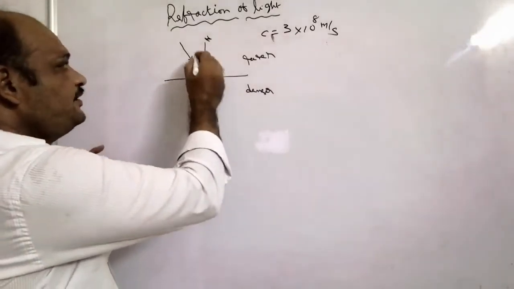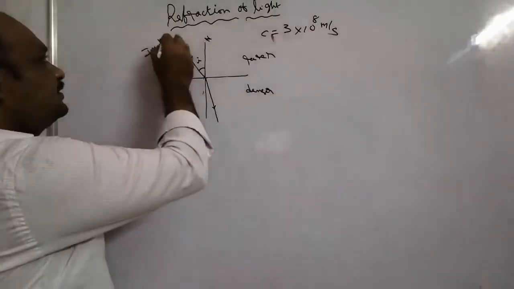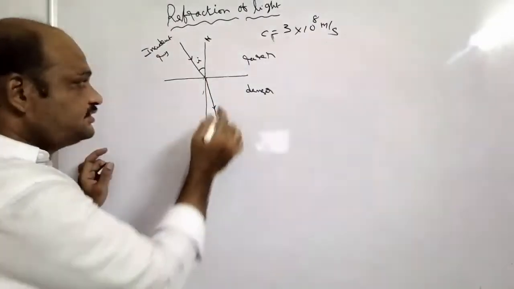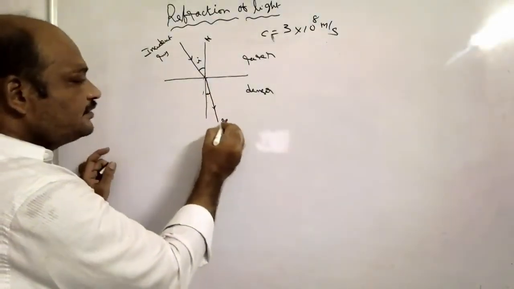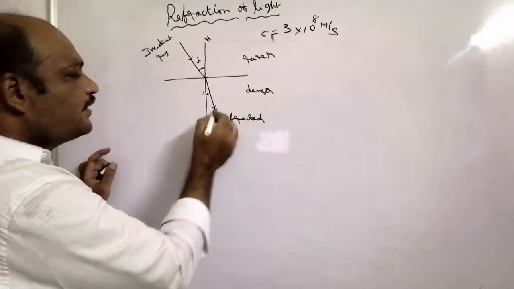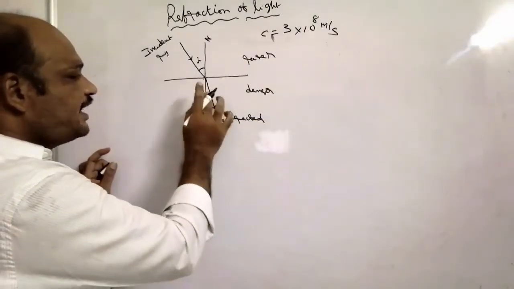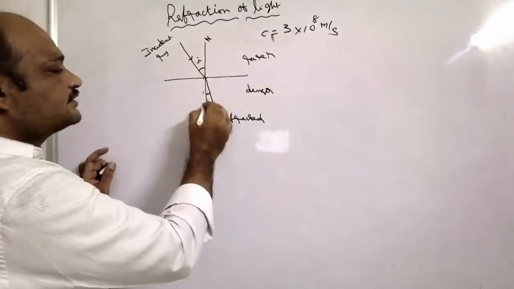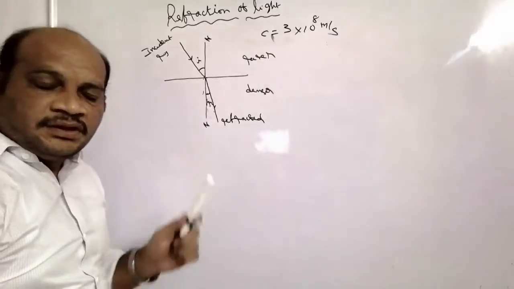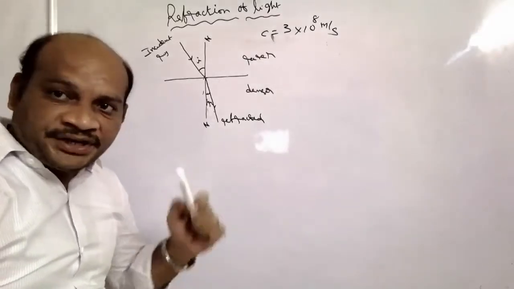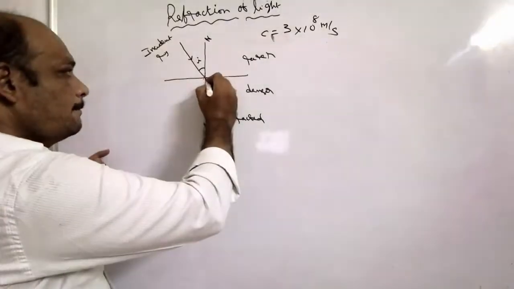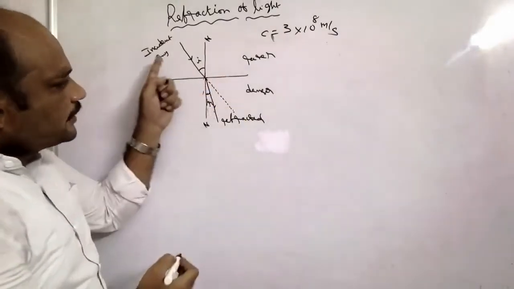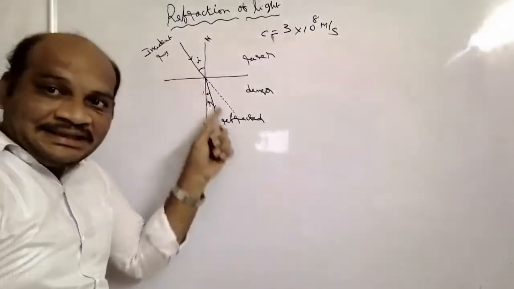The angle between the incident ray and the normal line is taken as the angle of incidence. The angle between the refracted ray and the normal line is taken as the angle of refraction. If there is no change in medium, the light will propagate like this, in rectilinear motion, in a straight line.